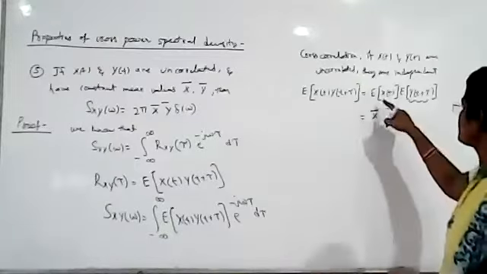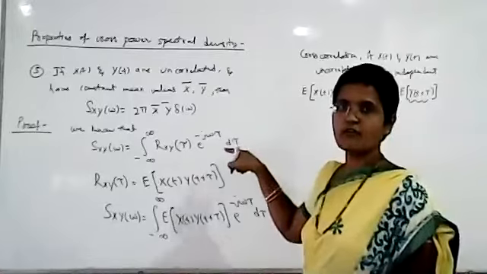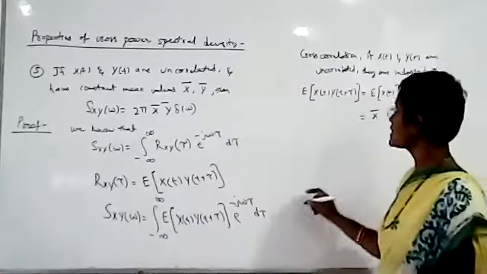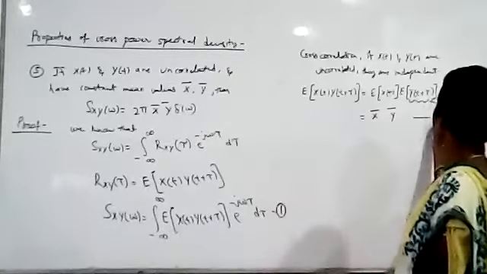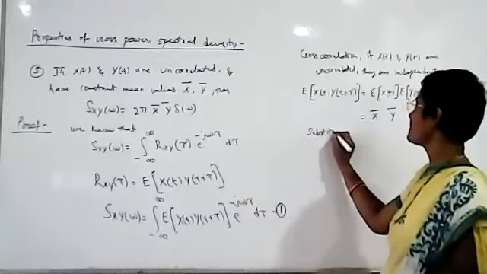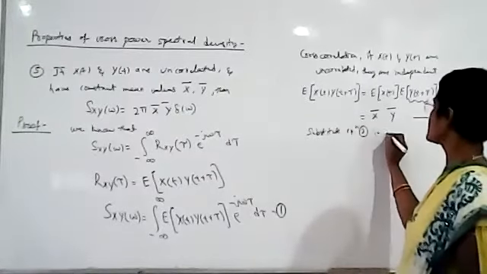So the expected value of x of t is x bar, and the expected value of y of t plus tau is y bar. Now substitute equation 2 in equation 1.